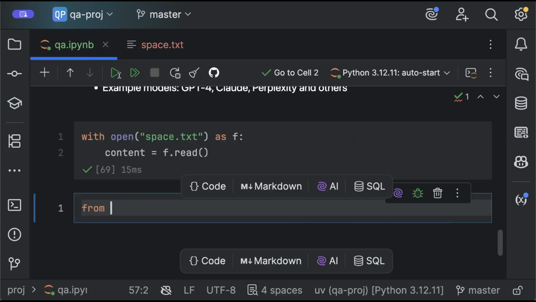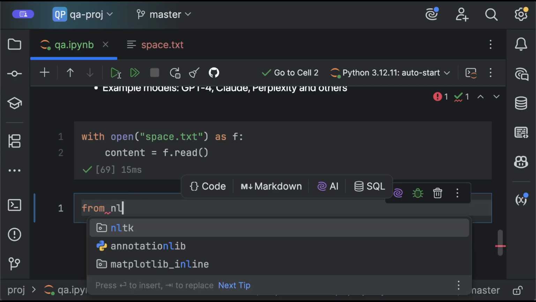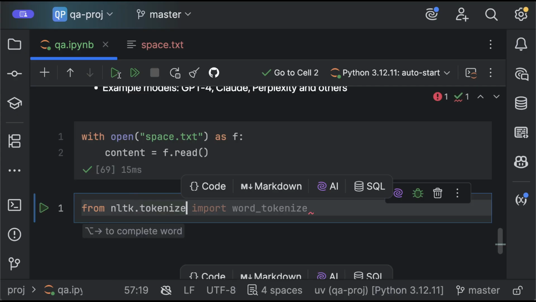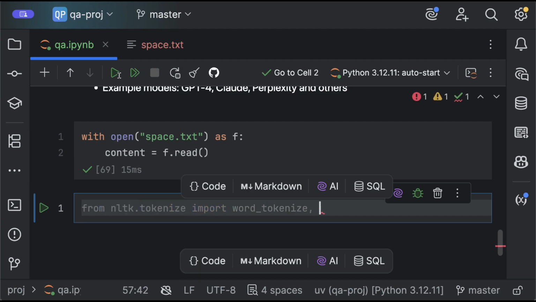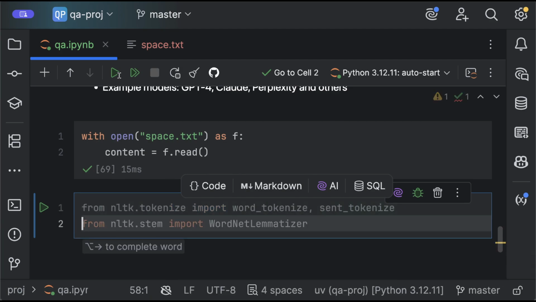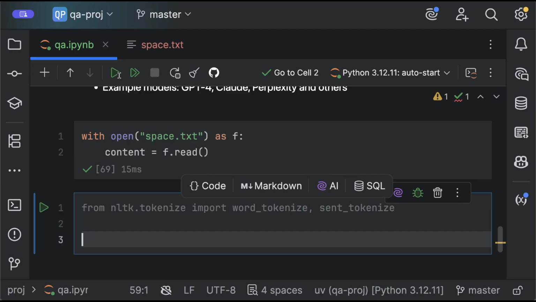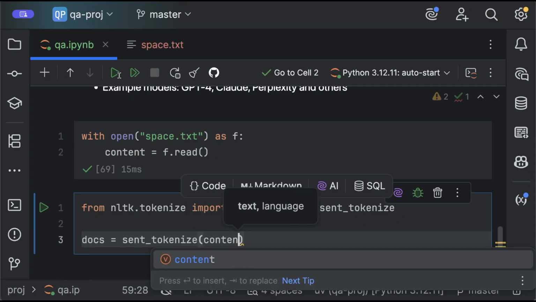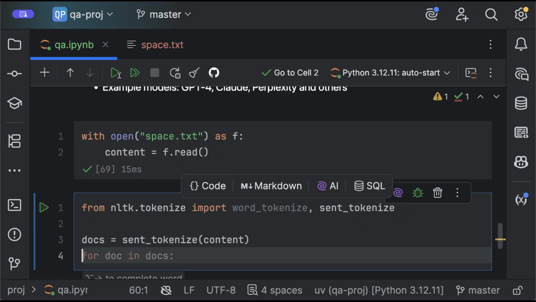So the first step is to break down the text into sentences. For that, I'm going to use NLTK. They have a word tokenizer, and the one we're really interested in is the sentence tokenizer. Let's create a variable docs, and use the function sent_tokenize, passing in the content. Let's do the same to count the words, just to let us know roughly how many possible tokens we can have.